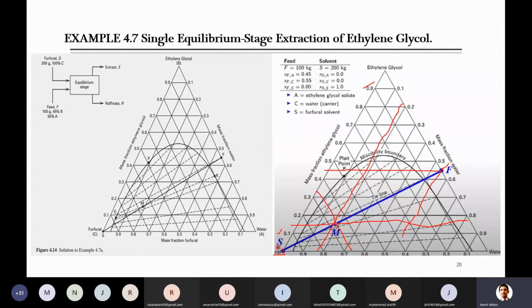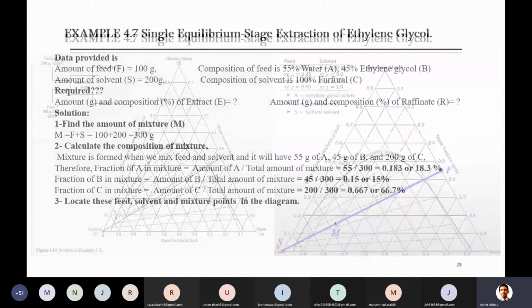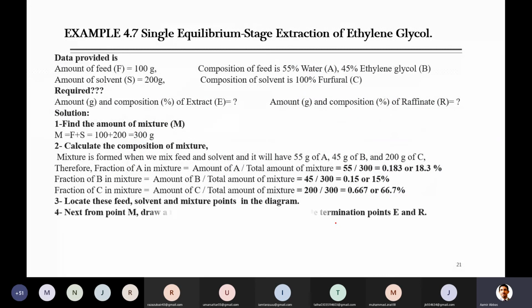So after locating these points, if you just connect the solvent with the feed, it will always pass through this point, because this mixture is obtained from the feed and the solvent. So one step is done, that you have to locate those points on the diagram.